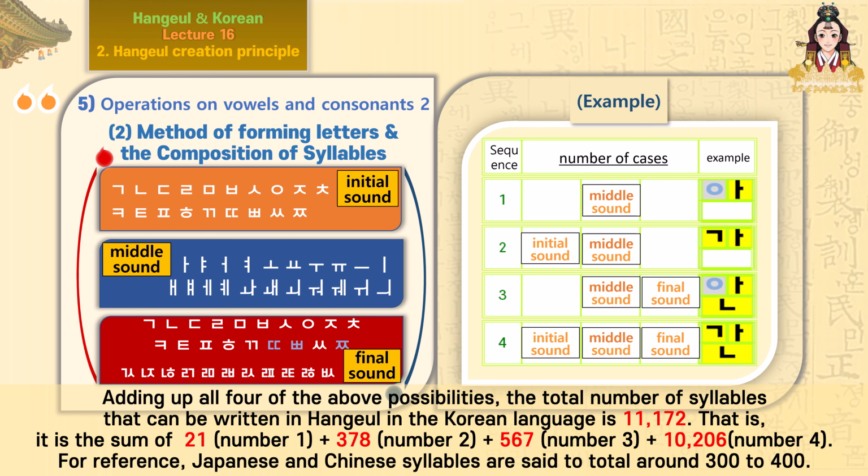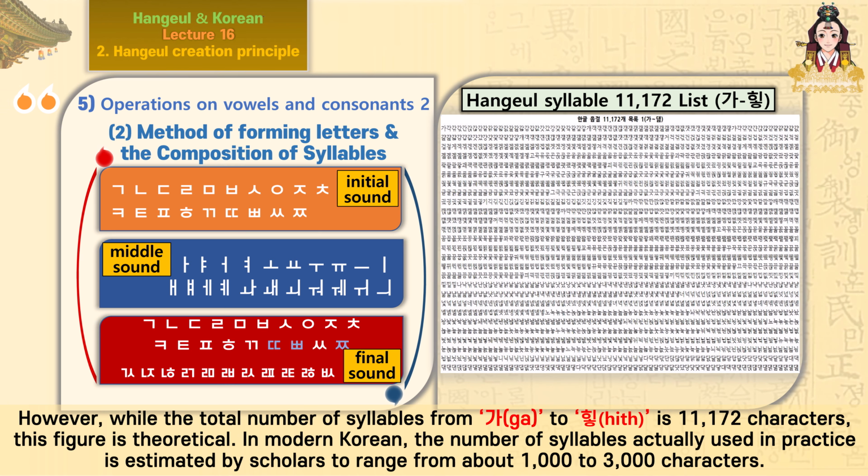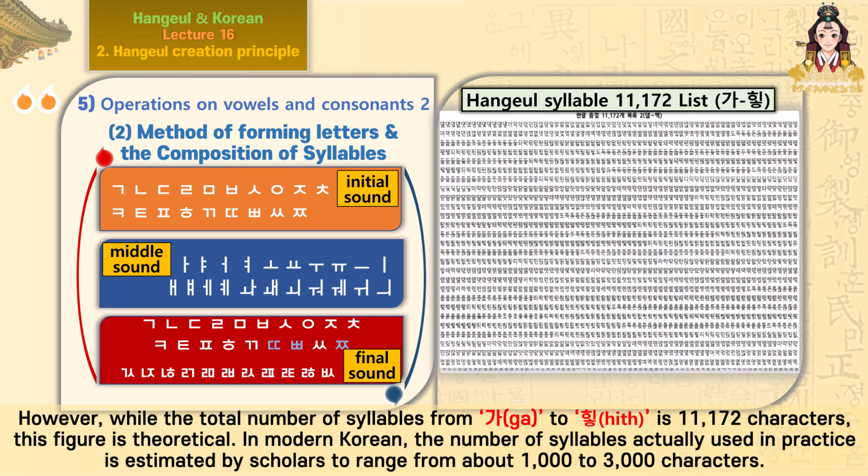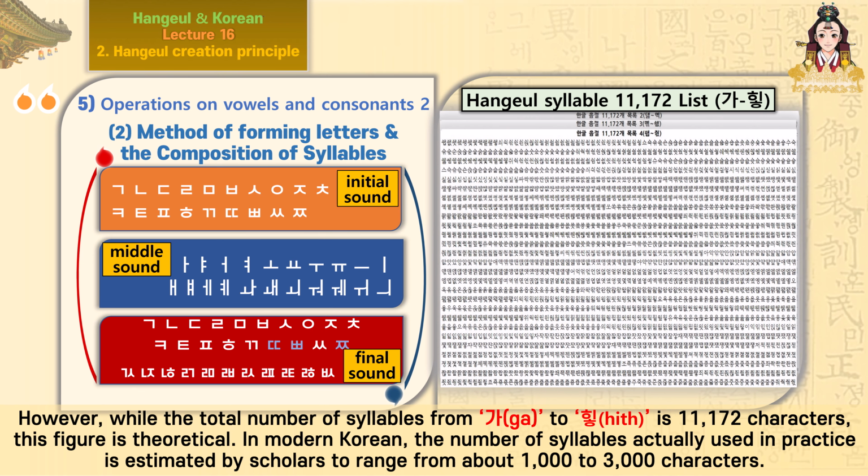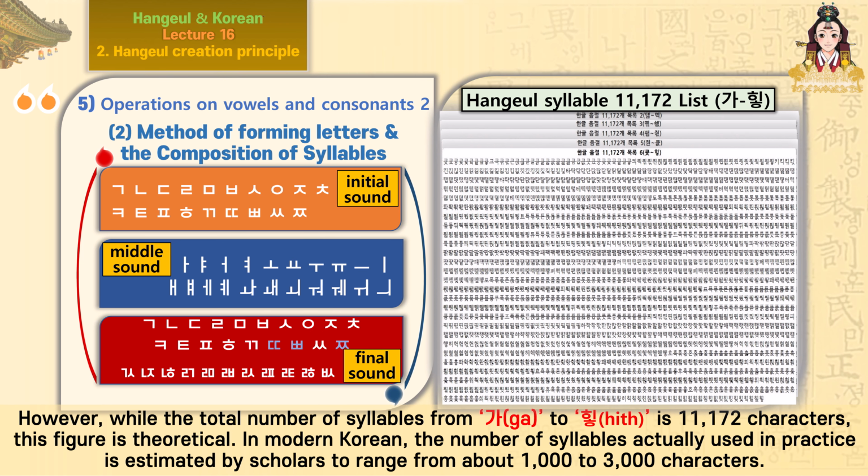Adding up all 4 of the above possibilities, the total number of syllables that can be written in Hangul in the Korean language is 11,172. That is, it is the sum of 21 plus 378 plus 567 plus 10,206. For reference, Japanese and Chinese syllables are said to total around 300 to 400. However, while the total number of syllables from ga to hih is 11,172 characters, this figure is theoretical. In modern Korean, the number of syllables actually used in practice is estimated by scholars to range from about 1,000 to 3,000 characters.